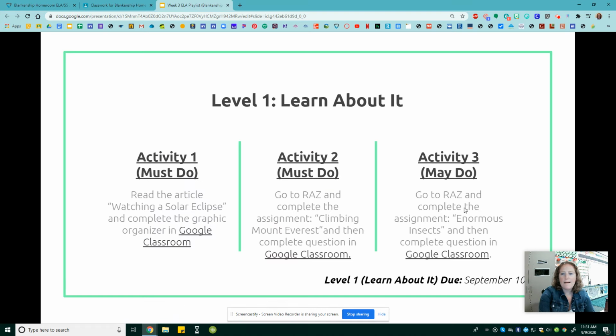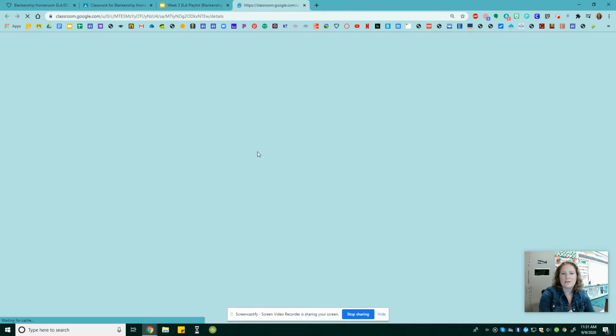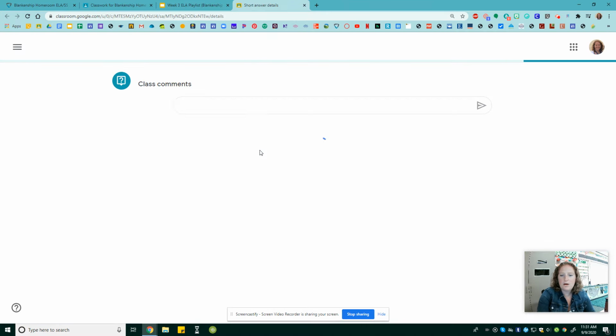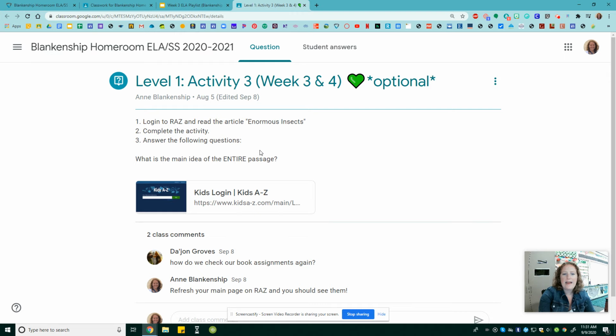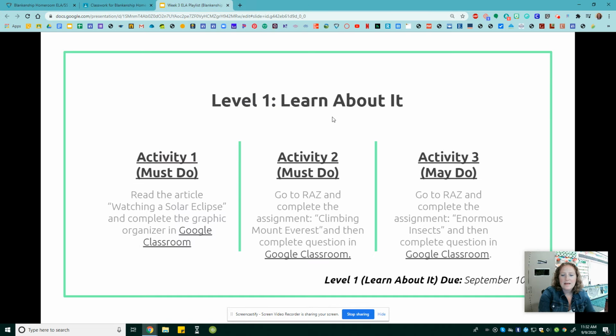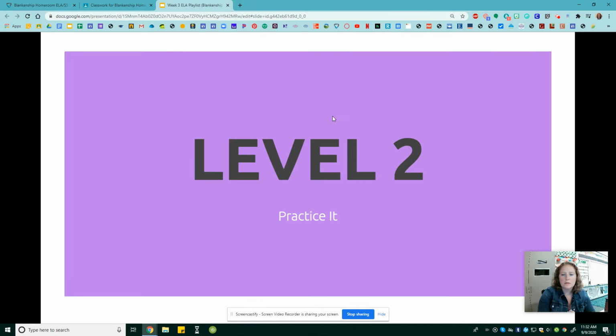Then your third activity for level 1, learn about it, is going into RAS and reading about enormous insects and then completing the question in Google Classroom. So we'll head back over to Google Classroom. And the question you're going to answer is, what is the main idea of the entire passage? So read about enormous insects and then answer that question. If you want some bonus help learning about main idea and details. Now we're moving on to level 2, practice it.